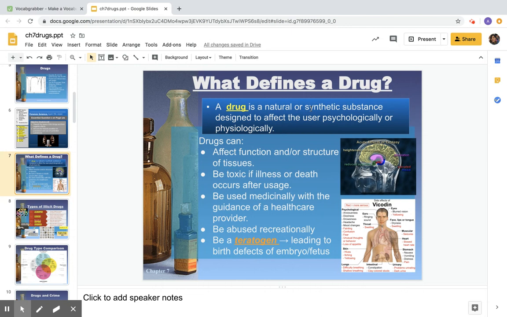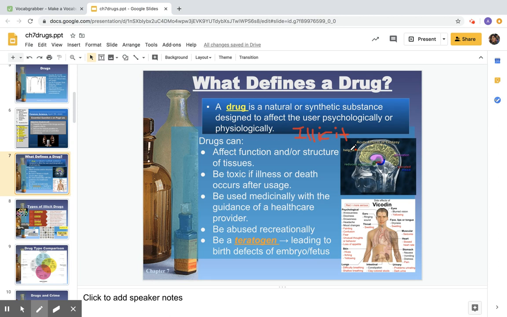When a drug is used illegally, for example, for recreation, we say that that drug has become illicit. So we'll see that word turning up another time. And illicit, I'm going to go ahead and just spell that out for you guys really quick. I-L-L-I-C-I-T. Kind of looks like a kindergartner wrote it for you guys, but the word illicit means that it is illegal or it's forbidden by your region or your government's rules. So when you hear that word illicit drug, it pretty much means illegal.